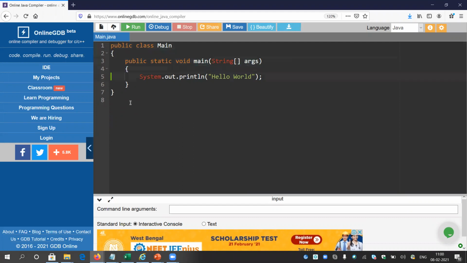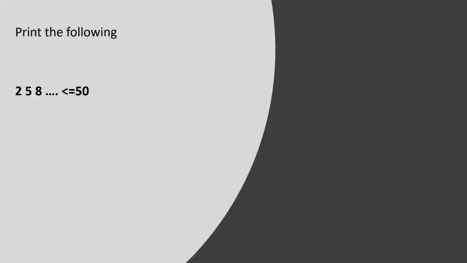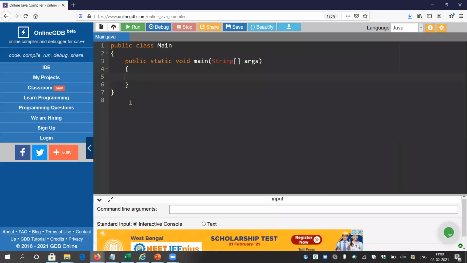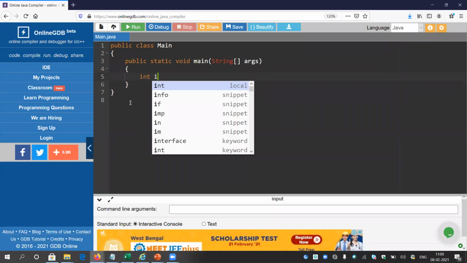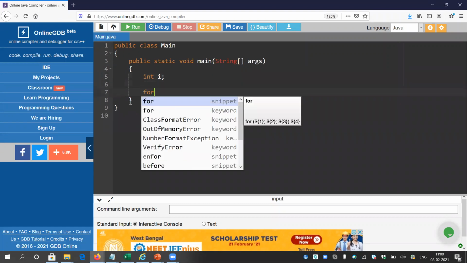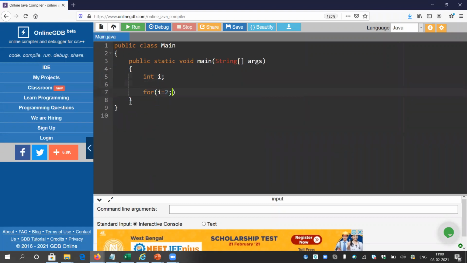Okay, I need to print, let me check the series again, 2, 5, 8 till 50. What I can do is introduce one variable, int i, and then for i equals 2, i less than equals 50, and i equals i plus 3 every time.